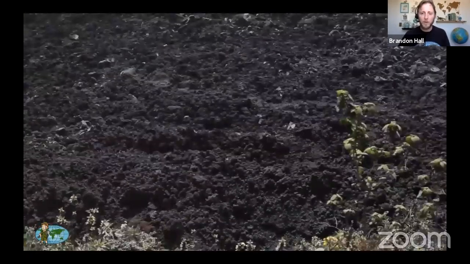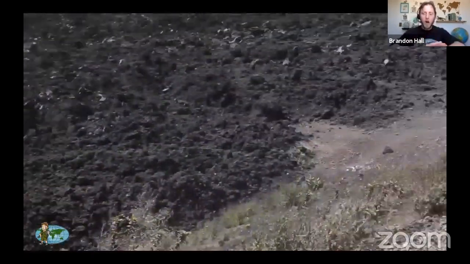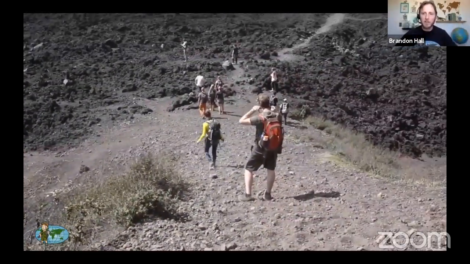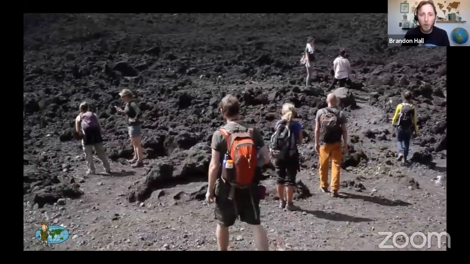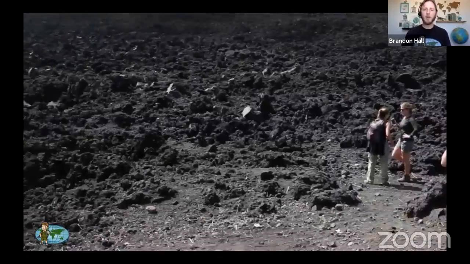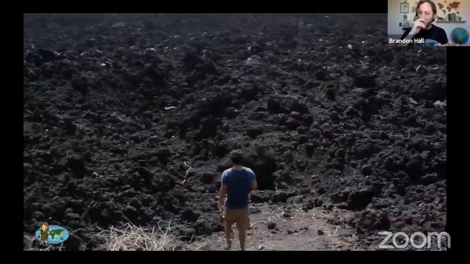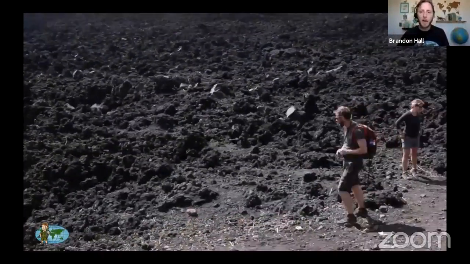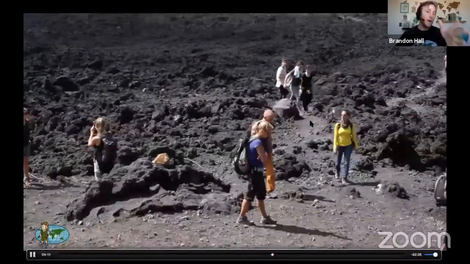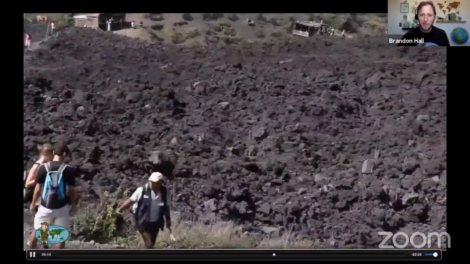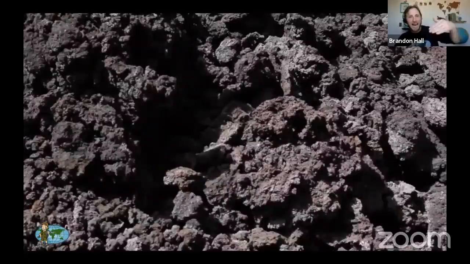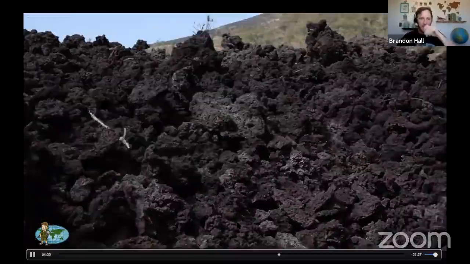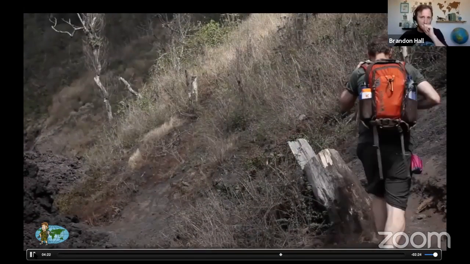All right, so now we're down into the lava field. So all of this black stuff that you see in front of us, this is all hard lava rock. Lava cools really quickly, by the way, especially around the edges or the outside of a lava flow, like on the top, the crust of that lava flow. And when we get down to here, you'll see some places where it built up really high. So it stacked up really high. We're going to see one of those places right here.